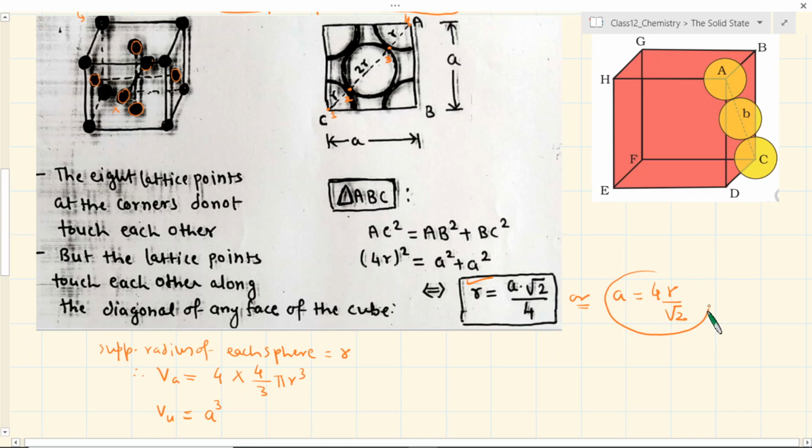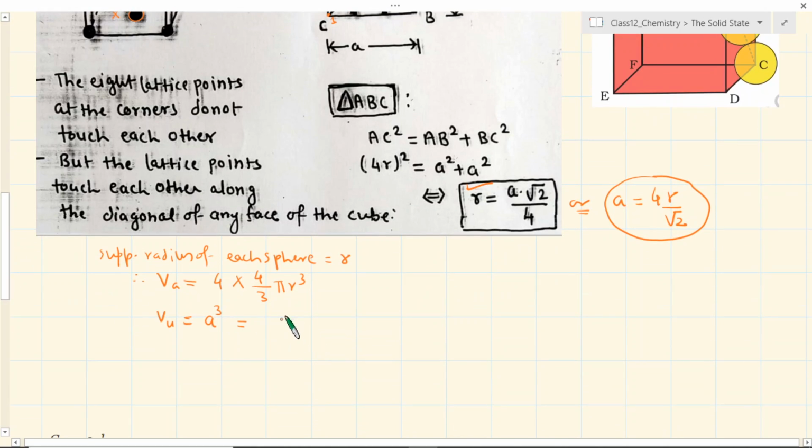Okay, so I have actually done. So this A cube, and that means 4R divided by root 2 cube. If you divide this one by this one, everything will turn out to be very simple.